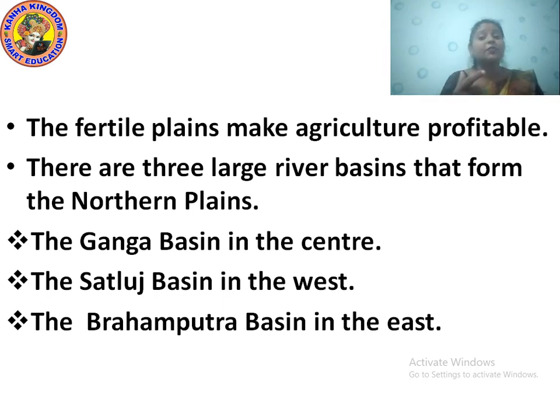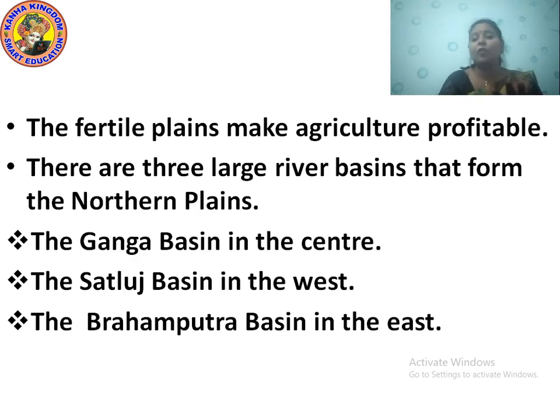Here I discussed with you some important peaks of the Himalayan ranges: Everest, which is found in Nepal, K2, which is located in Pakistan, and Kanchenjunga, which is situated in India.